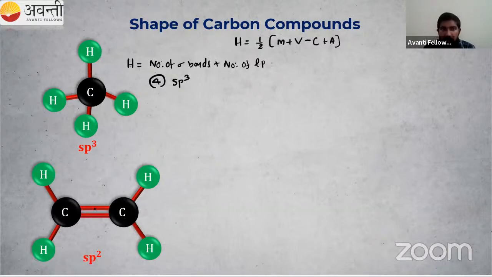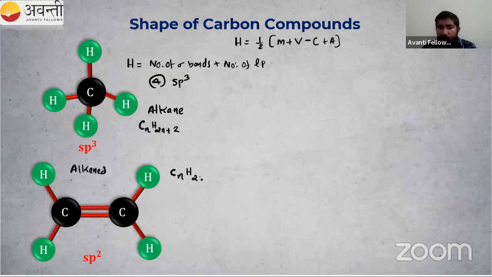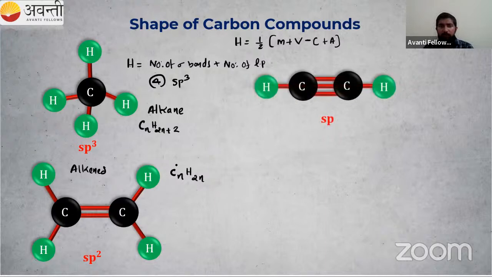Then second, we have this carbon with a double bond. So this is our alkene. Do you know the general formula for alkane? That is CnH2n+2. Again, this you have studied in 10th class. And what is the general formula of alkenes? That is CnH2n, right?